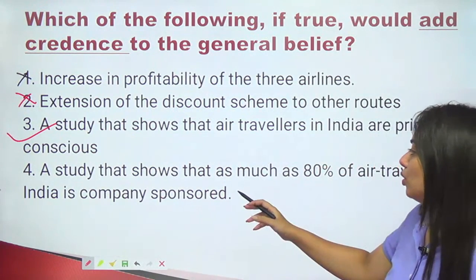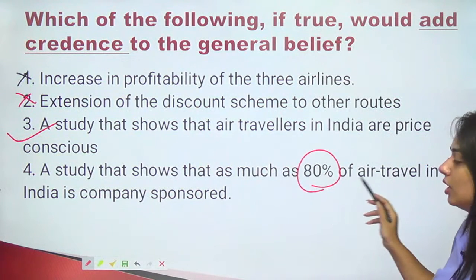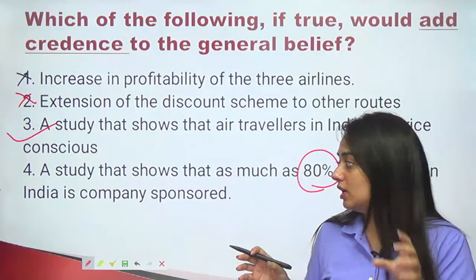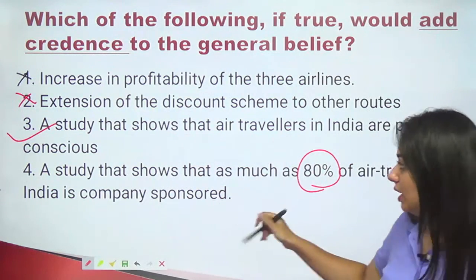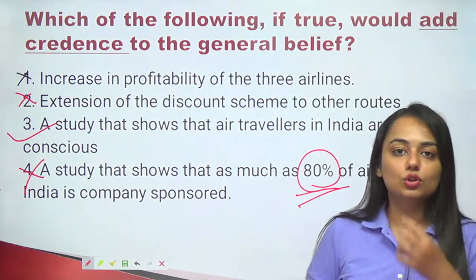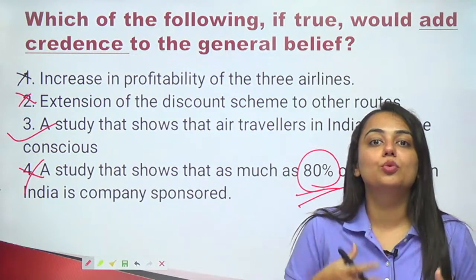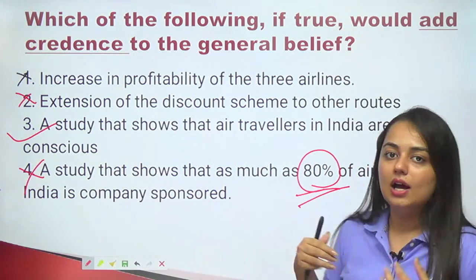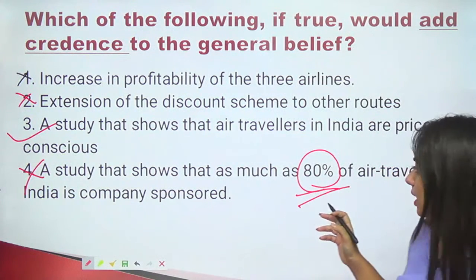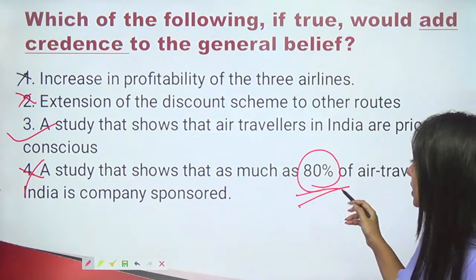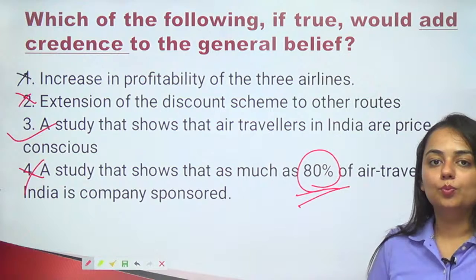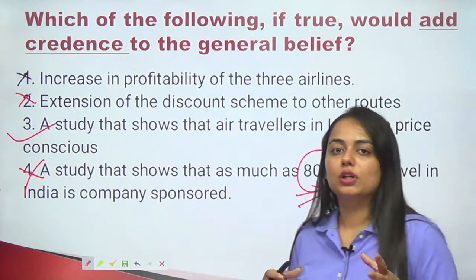A study that shows that as much as 80%. So whenever there is no data given in the statement, you straight away eliminate the option which is giving you some data, because there is no substance added to it, because there is no proof given in the statement for this data. How can we select an option which is giving you some particular figures, some data, some amount, anything? So yes, this one again can be eliminated. So that is how you answer questions of critical reasoning.